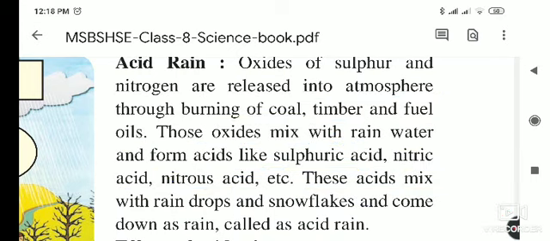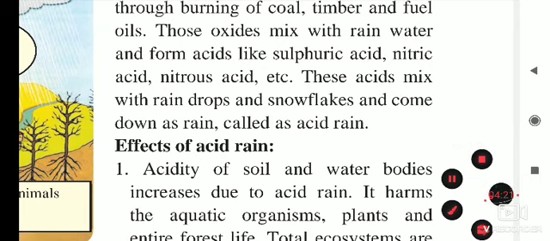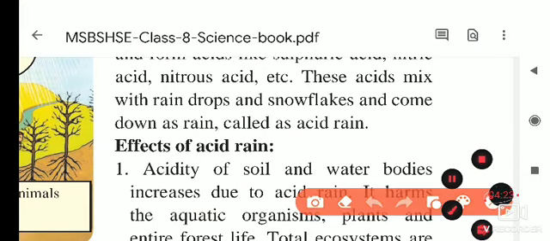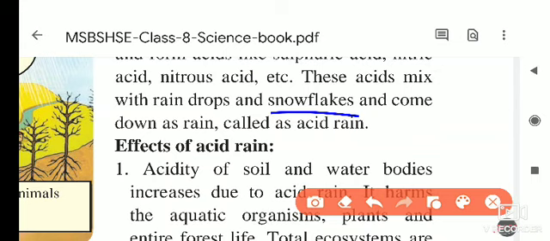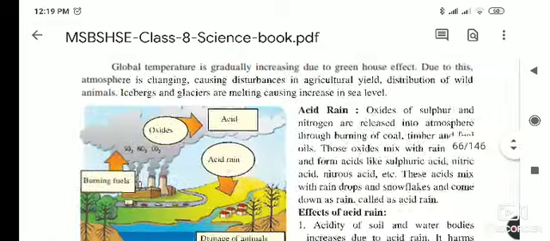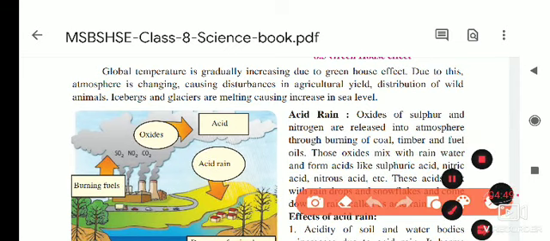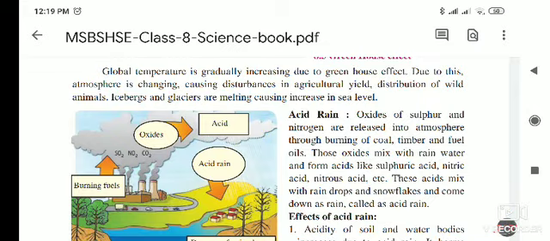These acids are mixed with the raindrops, and with the snowflakes in snowbound regions, like the mountains in Kashmir where snowfall is there. These acids are mixed in the snowflakes also and come down as rain, and this is called acid rain. How does acid rain form? The gases emitted by the factories mix with the rainwater and form the respective acids, and it falls with the rain. This is called acid rain.